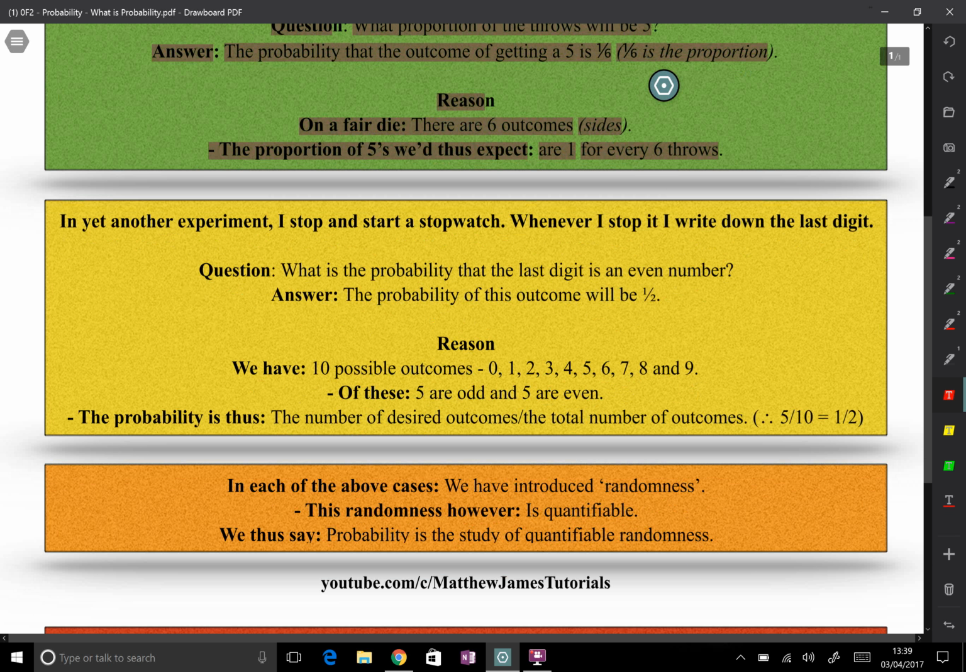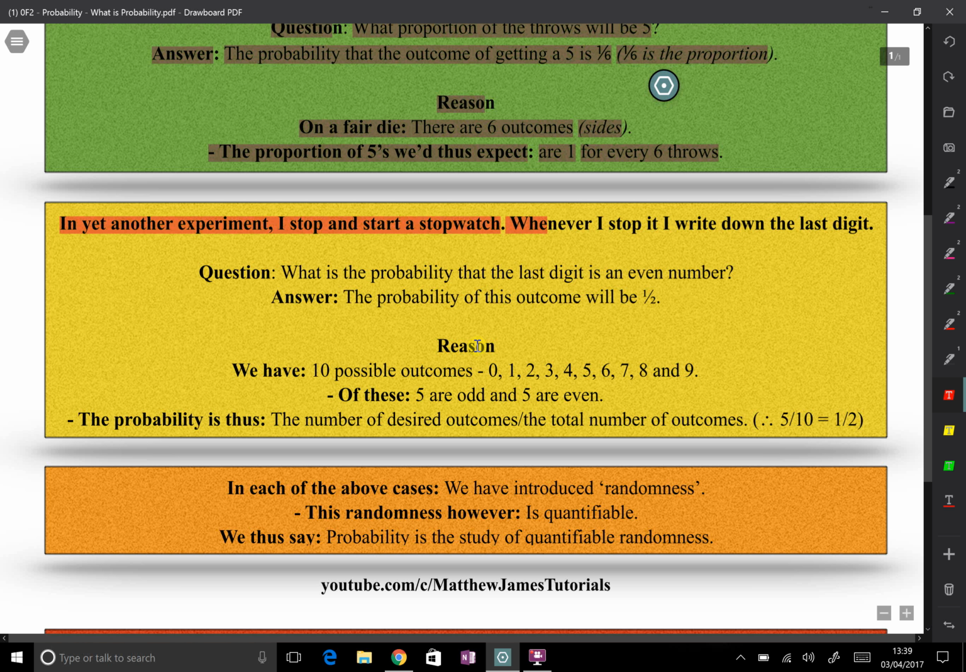So this is where now it's all going to start making sense. In yet another experiment, I stop and start a stopwatch. Whenever I stop it, I write down the last digit. So a question I could ask is what is the probability that the last digit is an even number? And the answer is the probability of the outcome will be 1 in 2, 1/2. So what's the reason? Well, we have 10 possible outcomes.